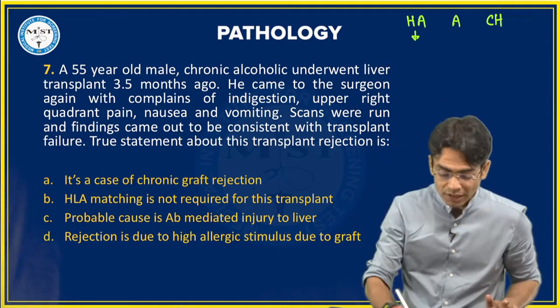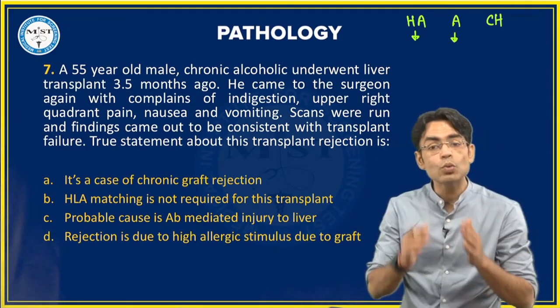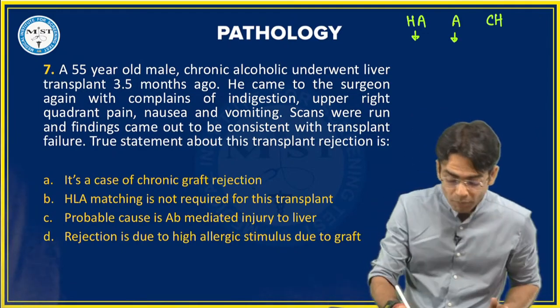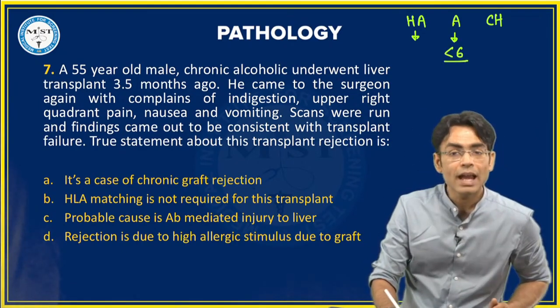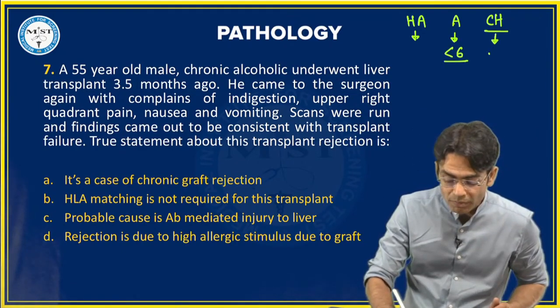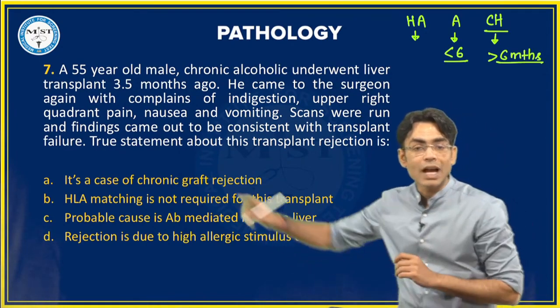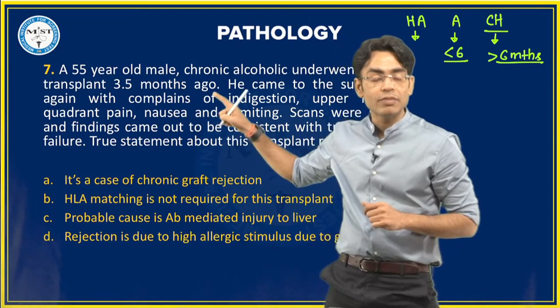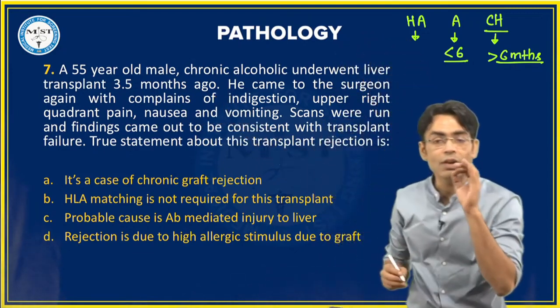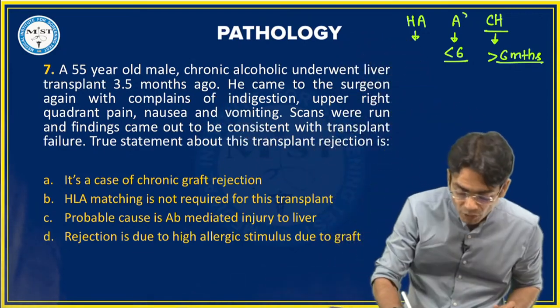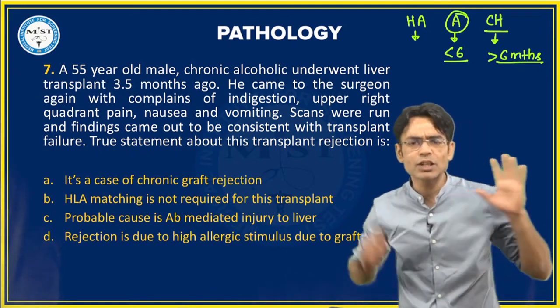Acute graft rejection is from days to months, but how much? Less than 6 months. And chronic graft rejection is more than 6 months. तो यहाँ पे कितना दिया है बेटा? 3.5. So that means this falls under the category of acute graft rejection. ठीक है बेटा? Acute है ये.